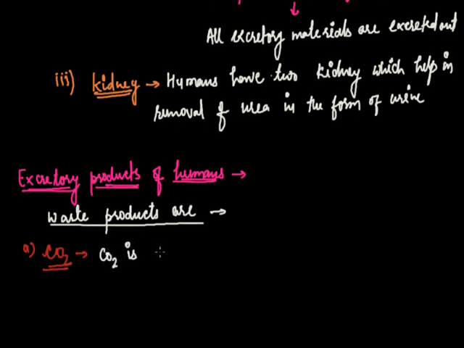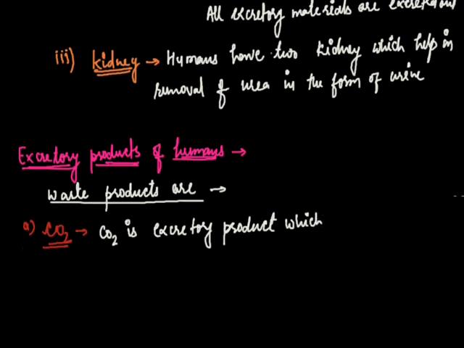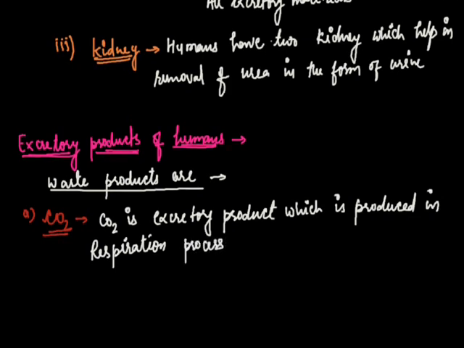CO2 is an excretory material produced in a metabolic activity called respiration, and eliminated by the lungs.